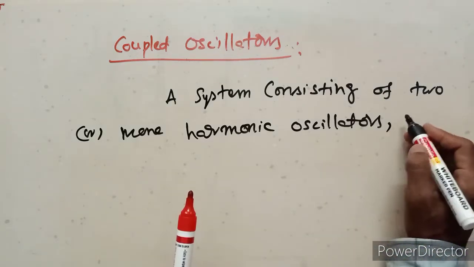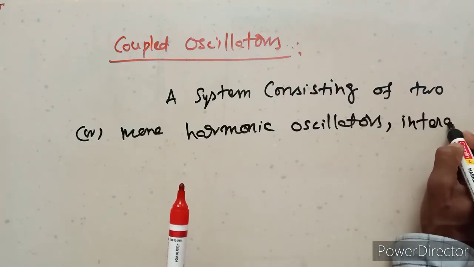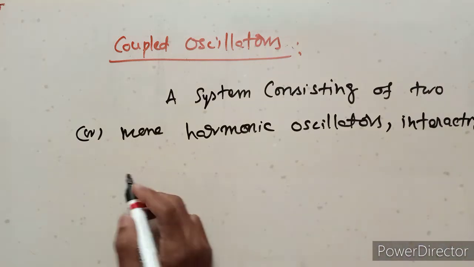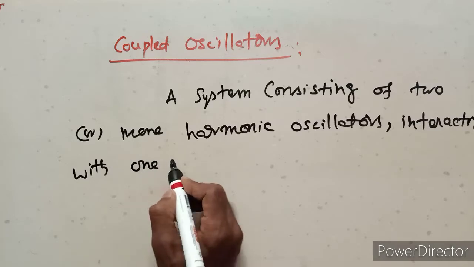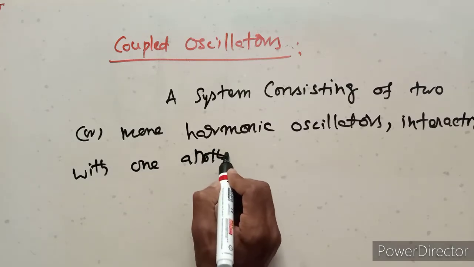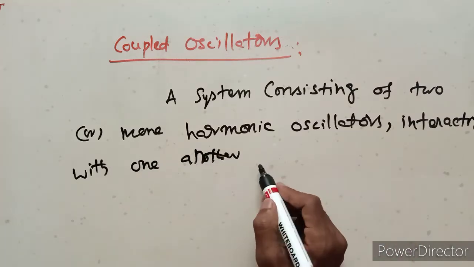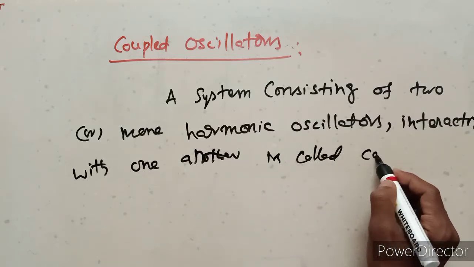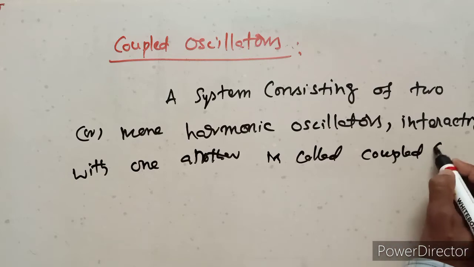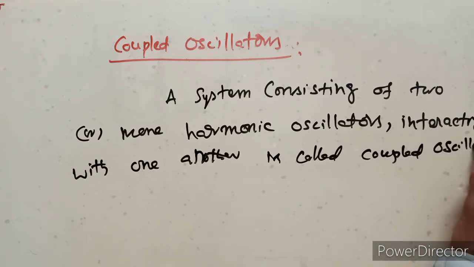These oscillators interacting with one another is called coupled oscillators.